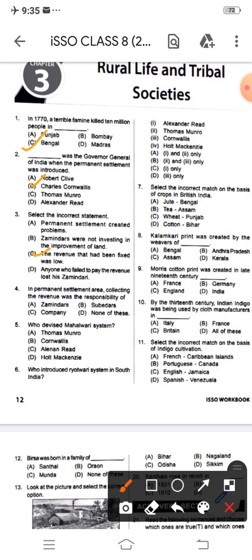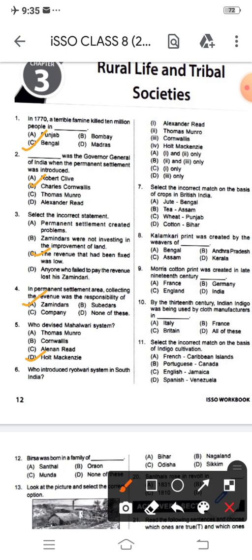Next question: in the permanent settlement, collecting the revenue was the responsibility of. Options are zamindars, subedars, company, none of these. The correct option is option A, the zamindars. Who devised the Mahalwari system? Options are Thomas Monro, Lord Cornwallis, Alexander Read, Holt Mackenzie. The correct answer is Holt Mackenzie.